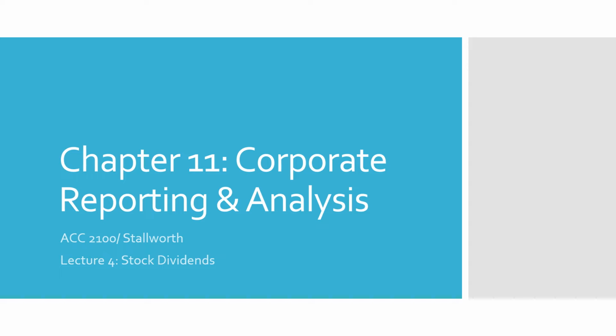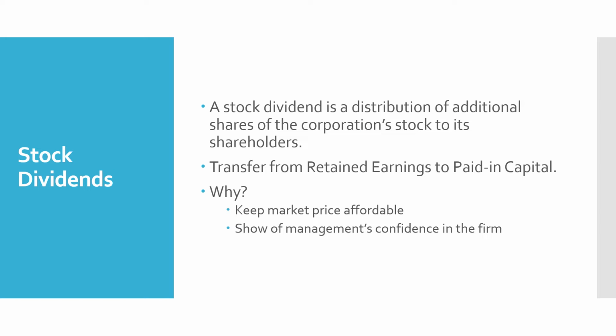In this fourth video, we're going to be discussing a different kind of dividends, what is known as a stock dividend. A stock dividend is a distribution of additional shares of the company's stock to its stockholders. We're going to see that it doesn't change assets, liabilities, or equity because essentially you're just transferring an amount out of retained earnings and into paid-in capital.